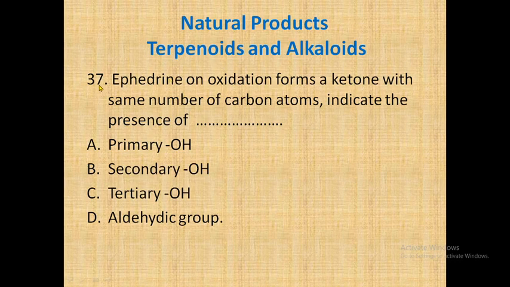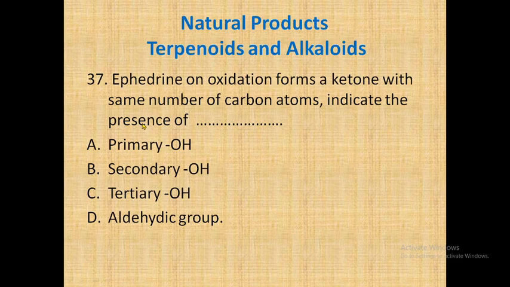Okay. Next question is ephedrine on oxidation forms a ketone with the same number of carbon atoms, indicating the presence of. The options given are primary alcohol, secondary alcohol, tertiary alcohol, and aldehyde group. Any alcoholic compound which undergoes oxidation can form carbonyl compounds.